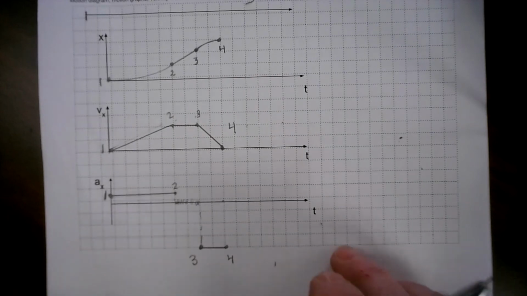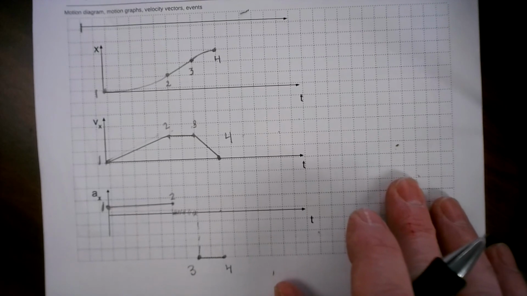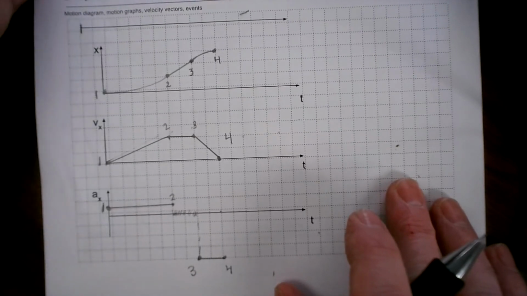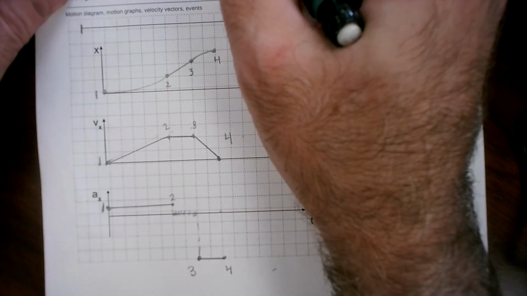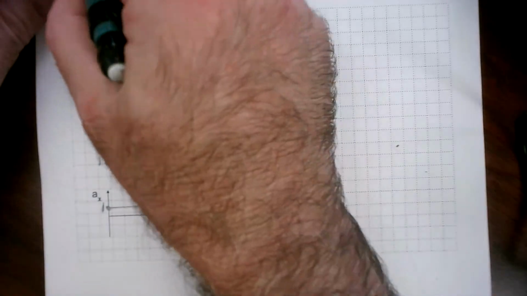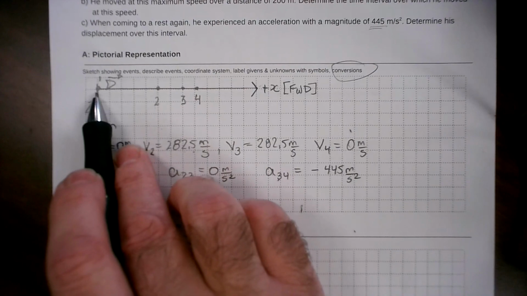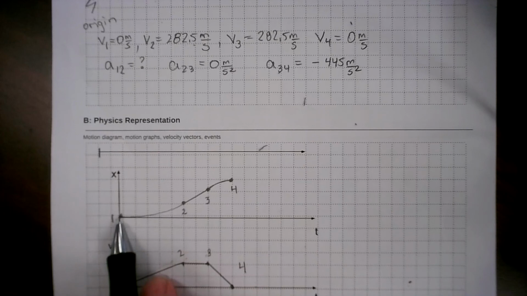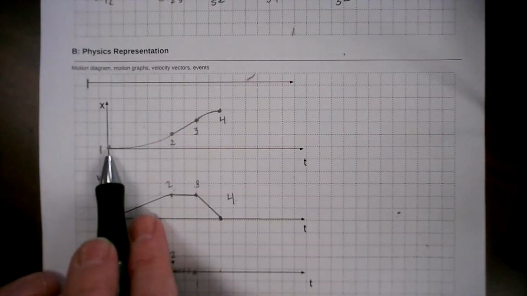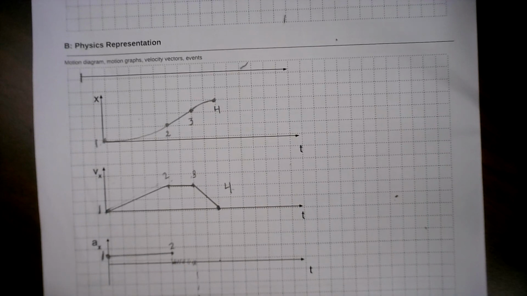So that's what your motion graphs should have looked like for this. And a number of you got it, which is good. That's what we're looking for in terms of the motion graphs. And everything needs to match with your original coordinate system. So I started at the origin here means I start at the origin here. My initial velocity is 0 here means I show initial velocity 0 here with a slope of 0. Does that make some sense, folks? Any particular questions at this point?